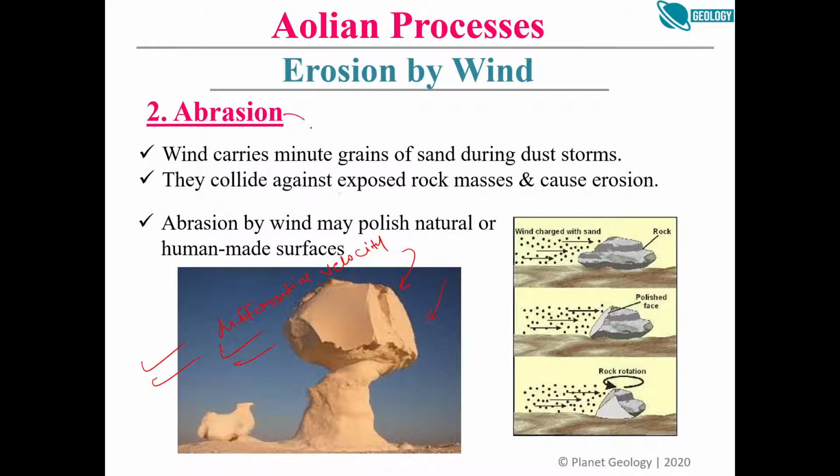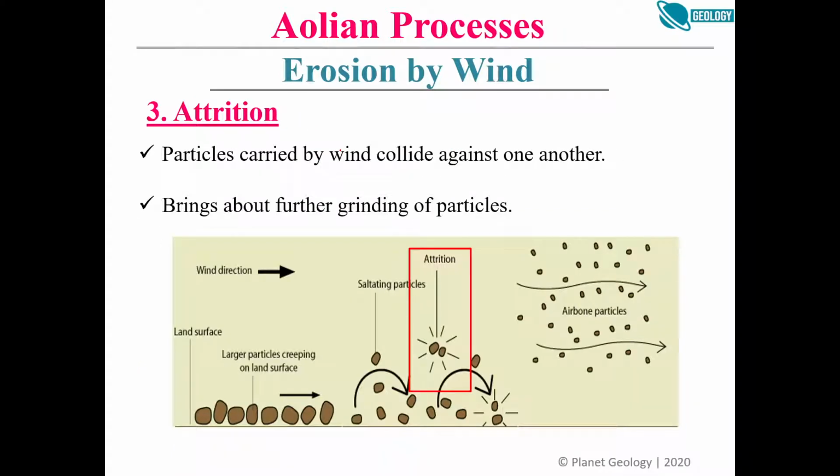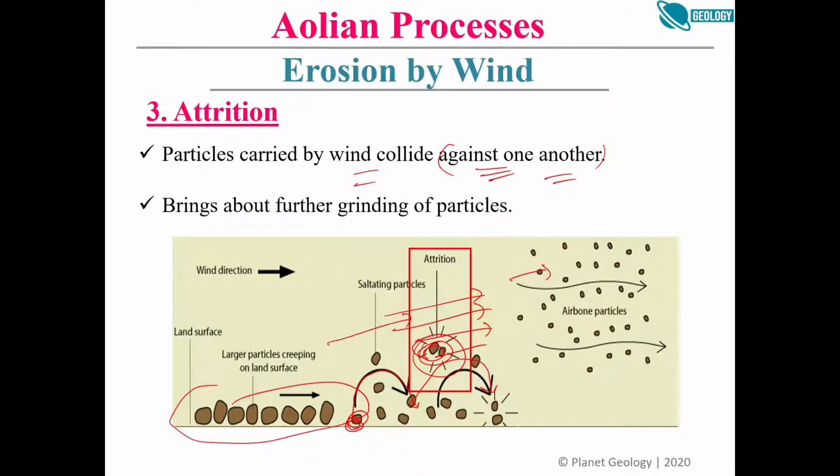So what this abrasion is doing, right? And the third one is attrition. Attrition is particles carried by wind colliding against each other. They keep colliding amongst themselves, right? Suppose this is a sediment and wind is carrying it. It will drop it here, then again pick it up and drop it somewhere else. Sometimes even at a higher level they keep colliding and weathering, and their size keeps on decreasing, right? So as the particles travel, their size keeps on decreasing. This is a simple thing.